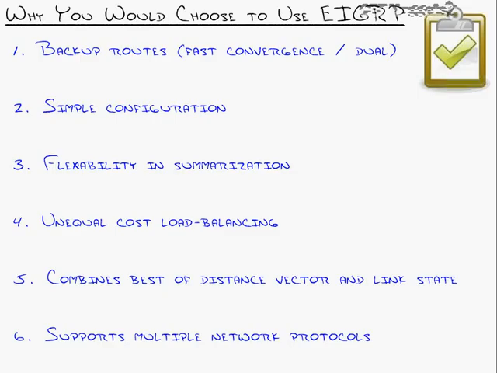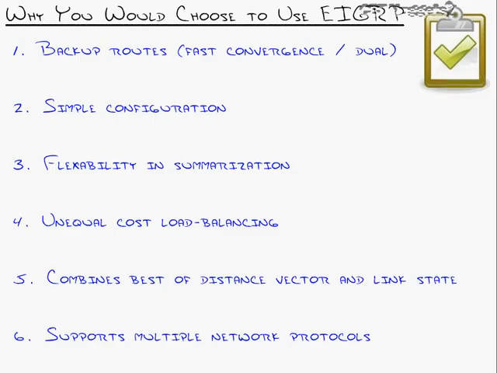DUAL stands for Diffused Update Algorithm. It is just the engine that runs EIGRP. With OSPF, the engine is known as SPF. It's the algorithm that the guy who created OSPF, his name's Dijkstra, created. The problem with OSPF and the SPF algorithm is that it is very hard on your router's processor. So as your router's chunking out that routing table, trying to find backup paths, it is increasing the processor load. With EIGRP, DUAL is much easier on the processor and memory.